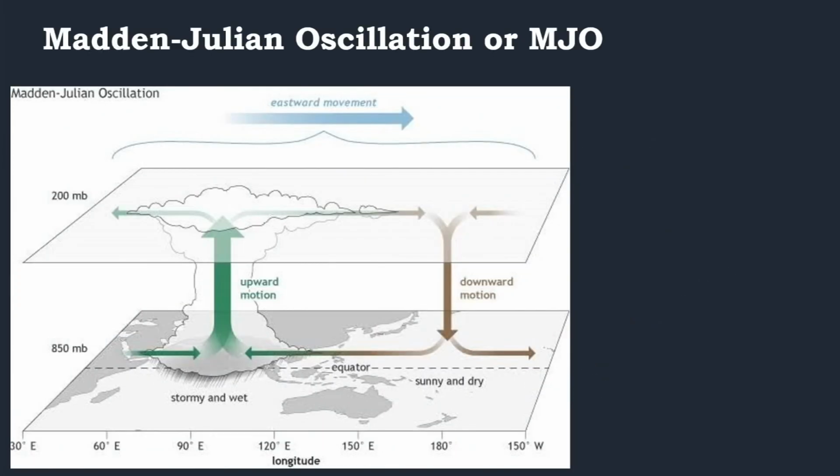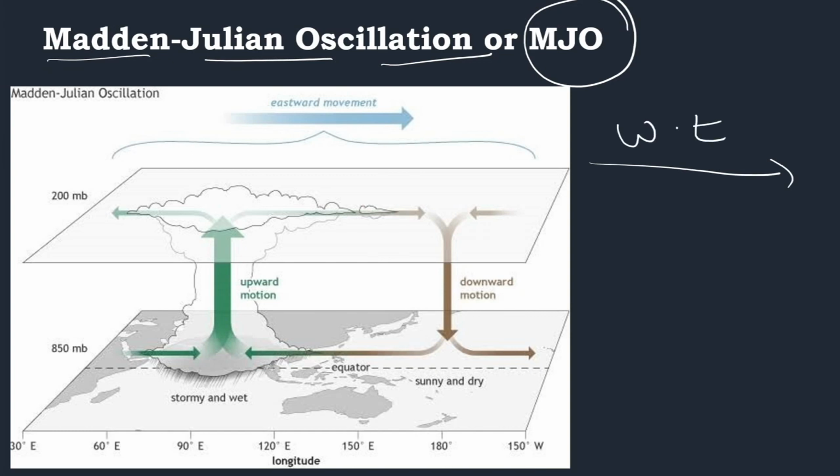Now the next one. This twin cyclone was formed not just because of the Rossby waves. Another reason was also behind this, and that is the Madden-Julian Oscillation, or simply it is called MJO. And one thing you always have to remember is this MJO is a group or a set of air which always moves from west to east. It keeps moving around the earth from west to east, always in movement. Now let us see what it is.